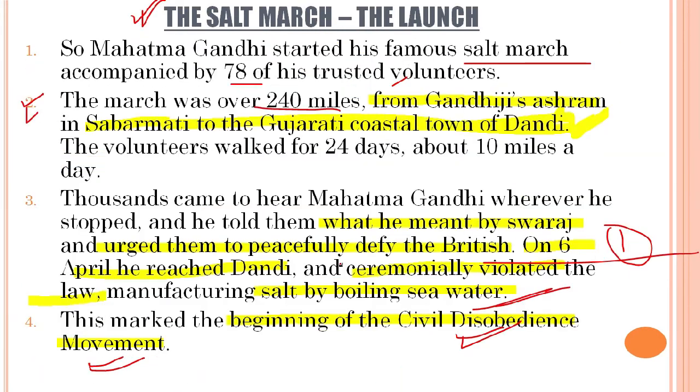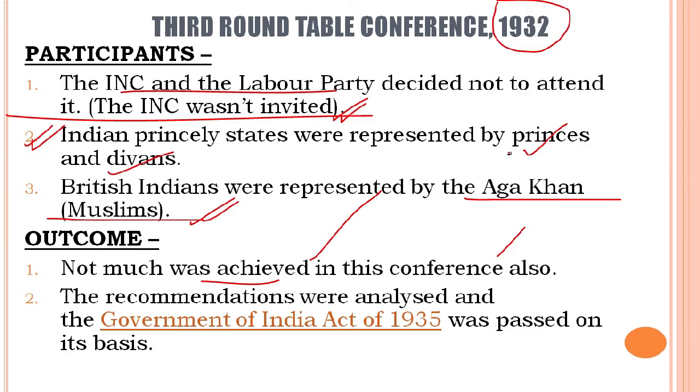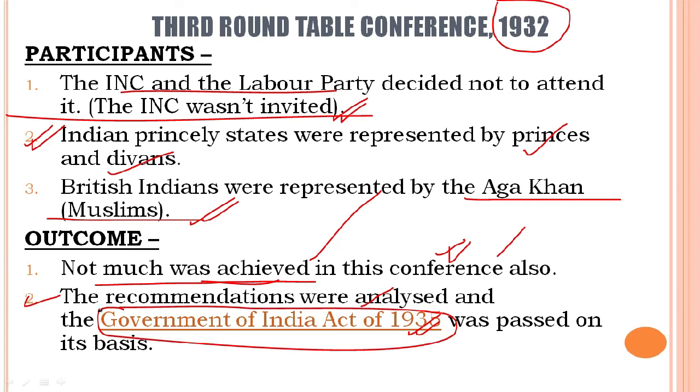When we see the second roundtable conference, we also see it to be a failure, and the third roundtable conference, if nothing much could be achieved, then this conference was also a failure. However, the recommendations were analyzed, and the Government of India Act of 1935, a very, very important act. Still, our constitution is largely based on the Government of India Act of 1935, which was passed on this basis.